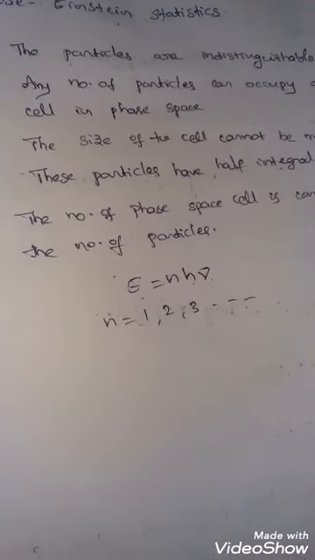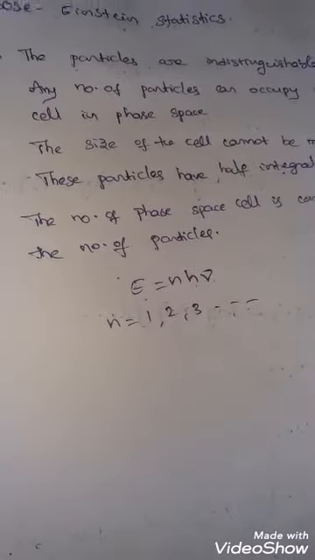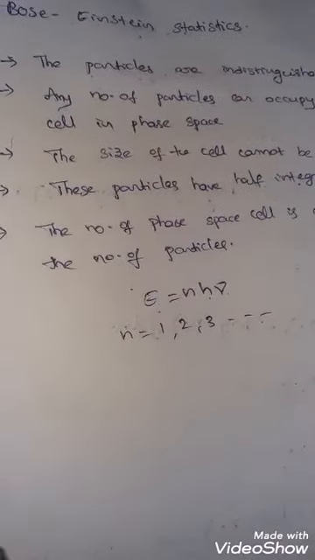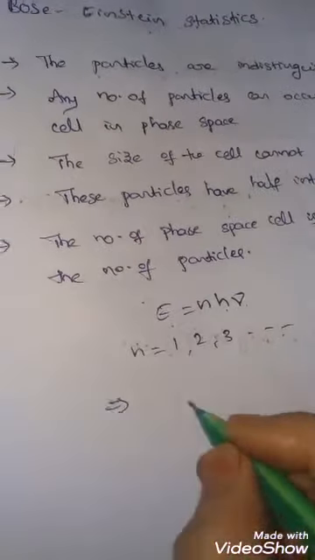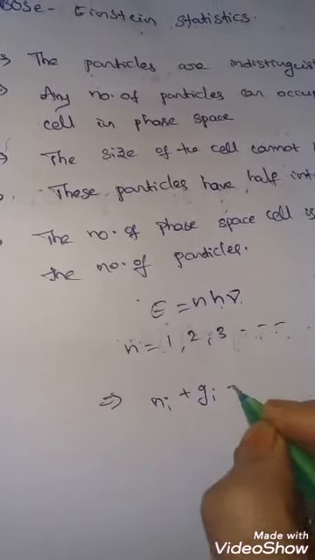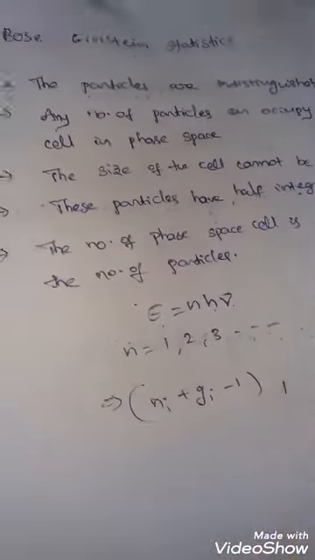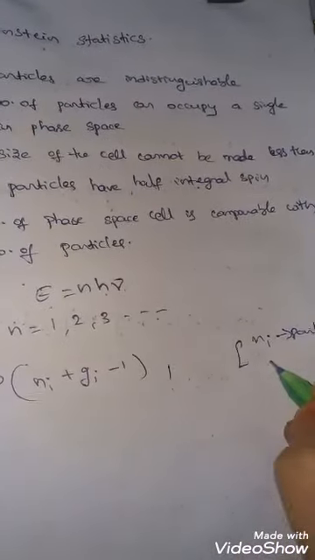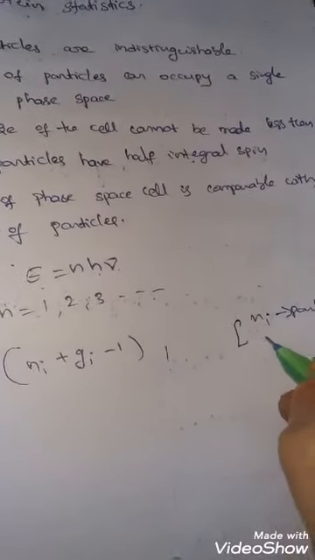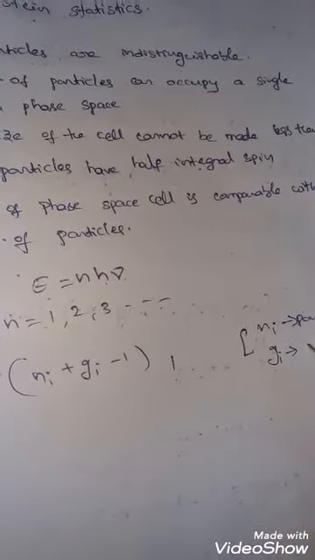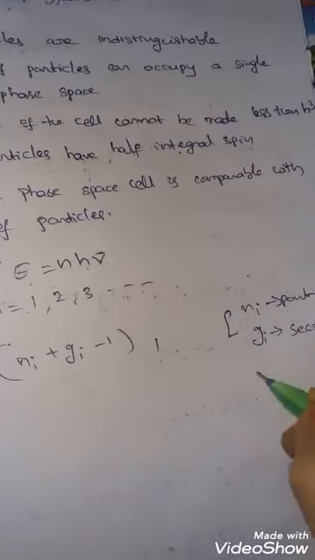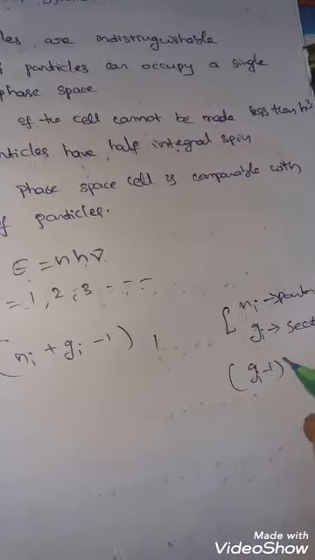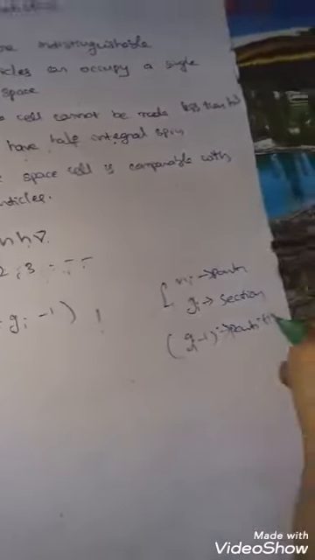So we can write the permutations like this: Ni plus Gi minus 1 factorial, as Ni particles are in Gi sections, arranged by Gi minus 1 partitions.